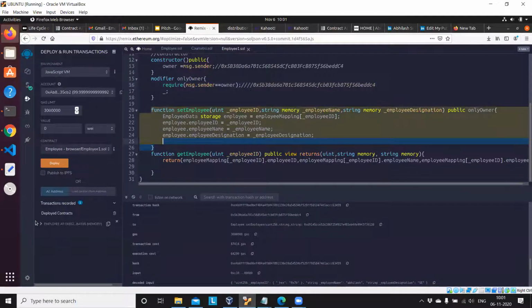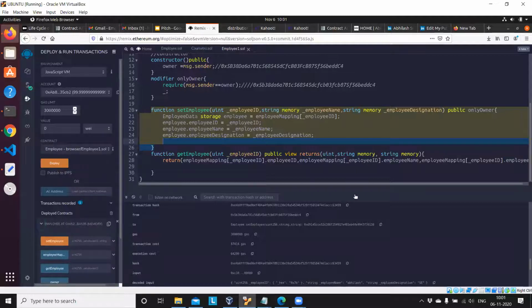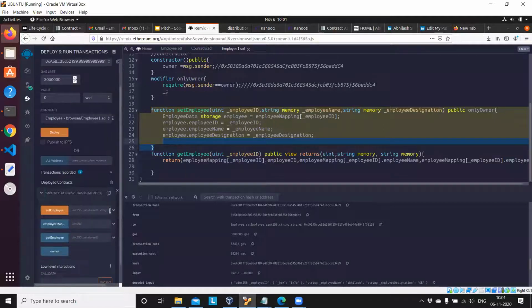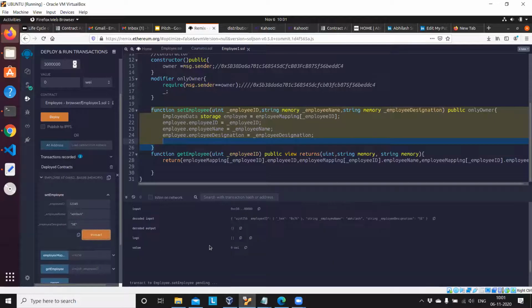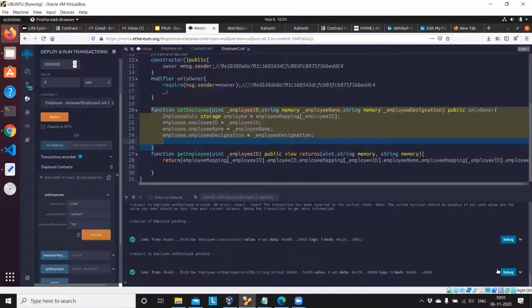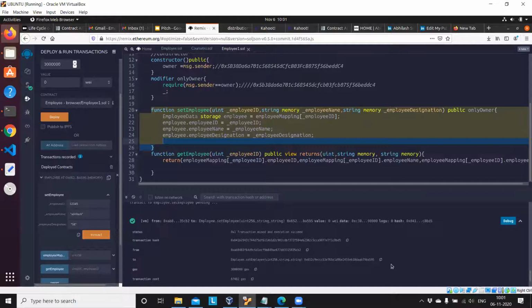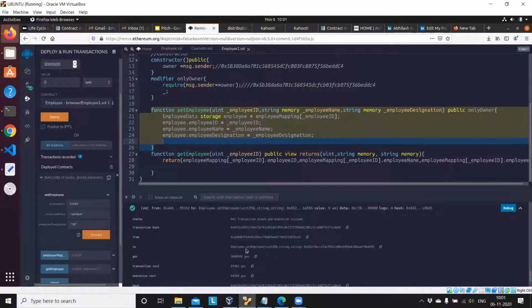I expand it. Currently, this is the same person accessing set employee. I'm passing 12345 as the employee ID, the name is Abilash, and the designation is system engineer, and transact. So this is working with the same address.